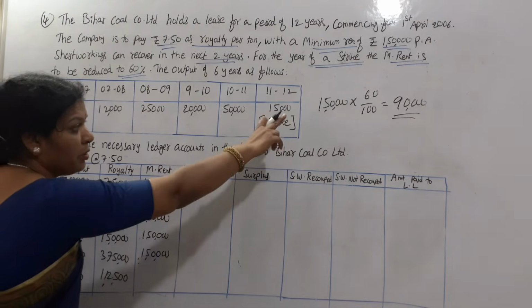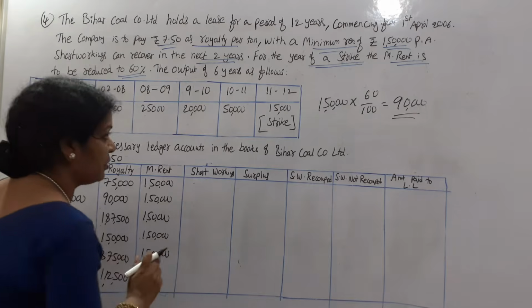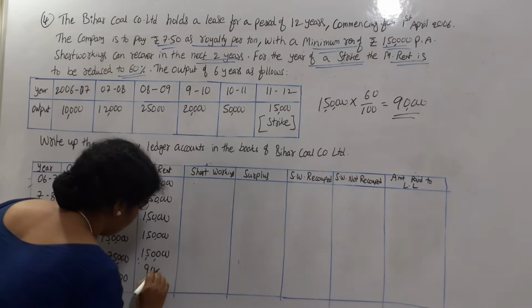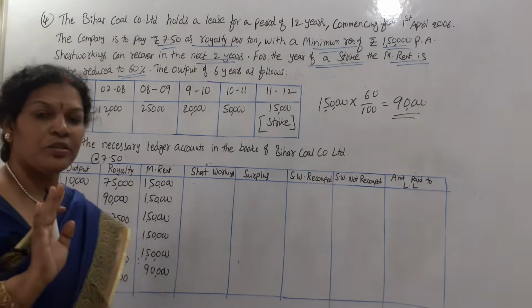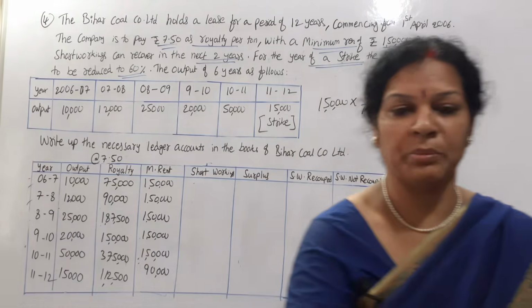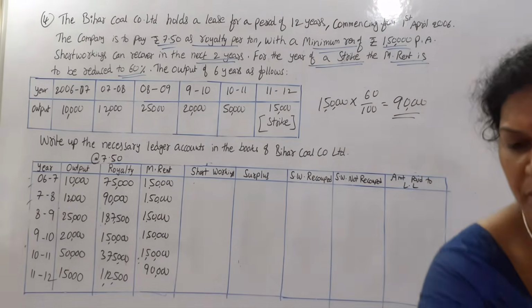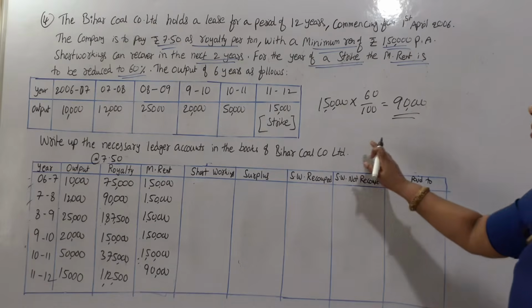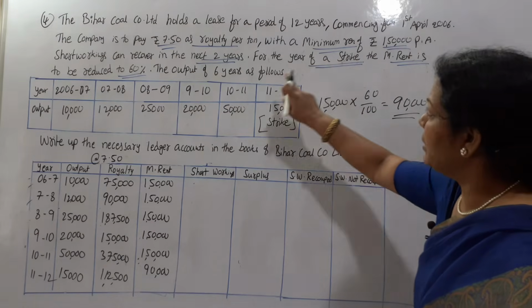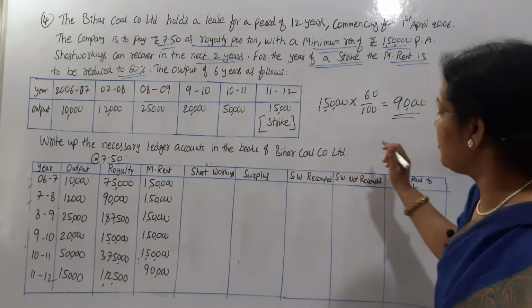How did you get 90,000? 1,50,000 into 60% is 90,000. That's all. This is the point you have to remember. The rest of the problem is normal. Okay, so minimum rent and recoupment is in the next 2 years.